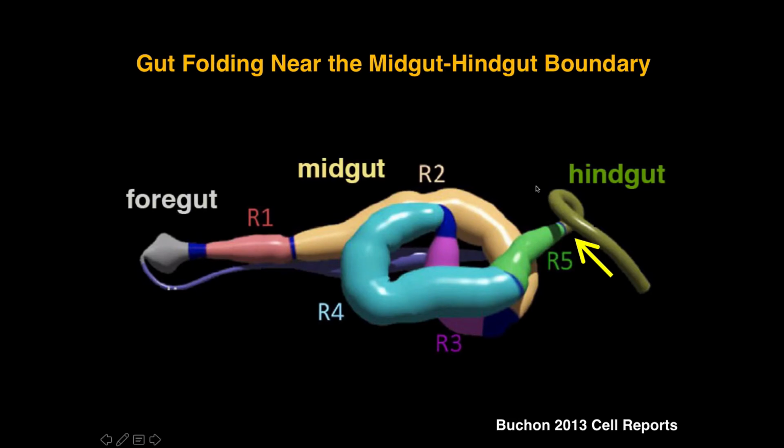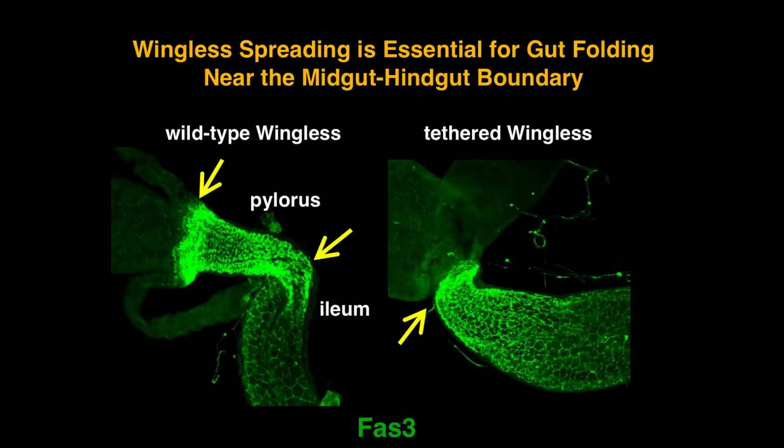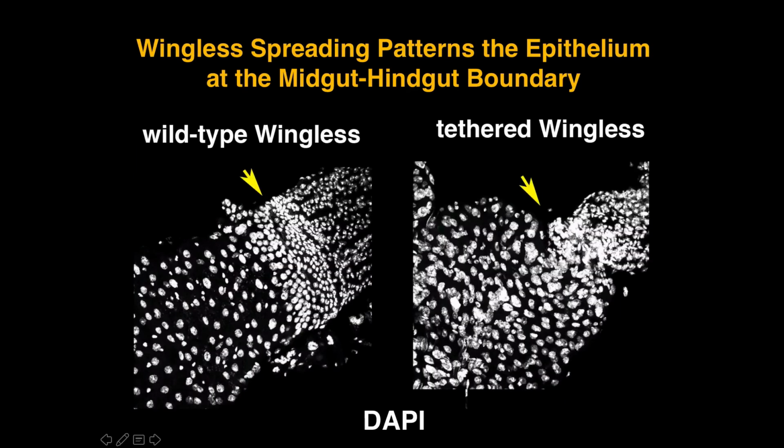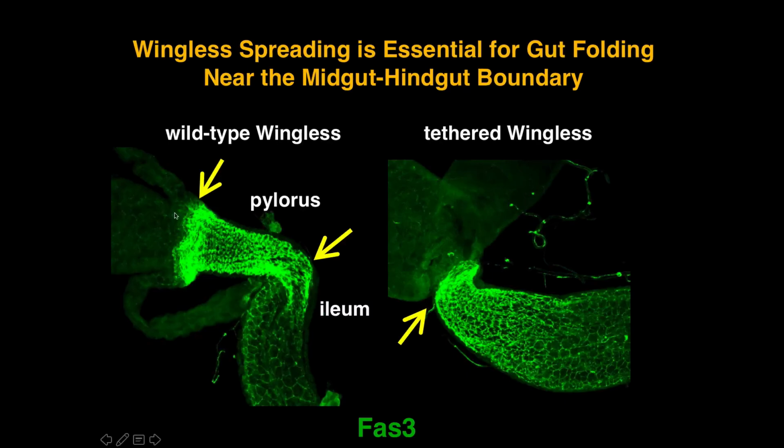I'm going to just turn now to another. So the gut folding is quite similar between animals, and at the midgut-hindgut boundary, it's smooth, but just after that, there's a fold that accompanies where a valve is going to be formed. And we can actually see that folding as we take out these animals and fix them. Here's the midgut-hindgut boundary, and then the pylorus, the anterior region of the hindgut, and then the ilium. This is where that fold occurs.